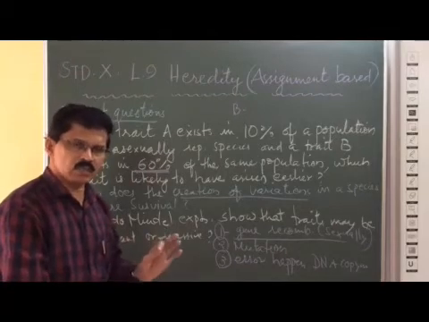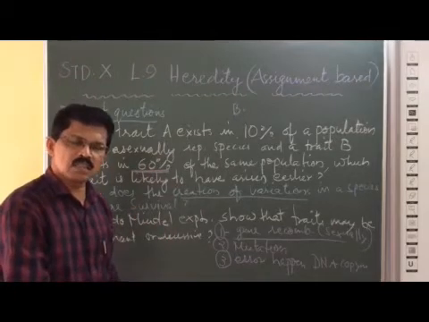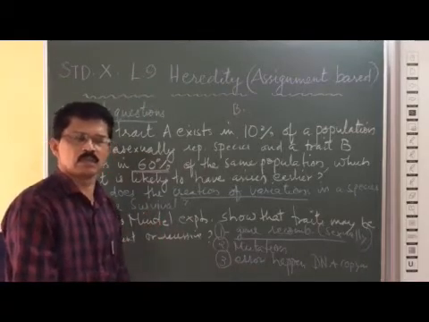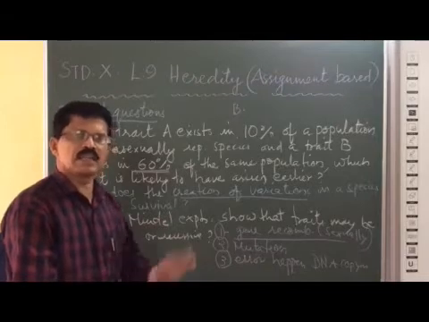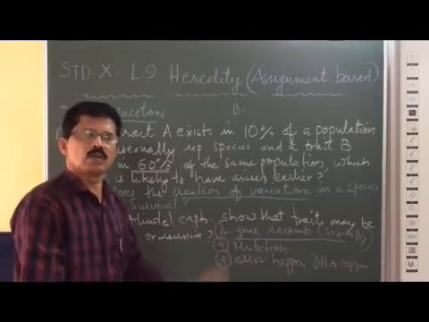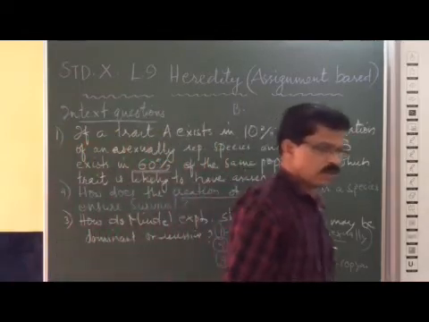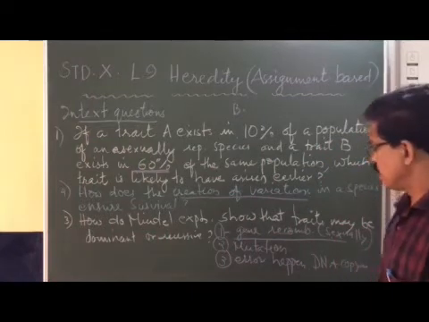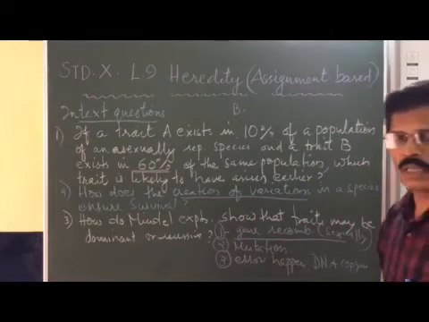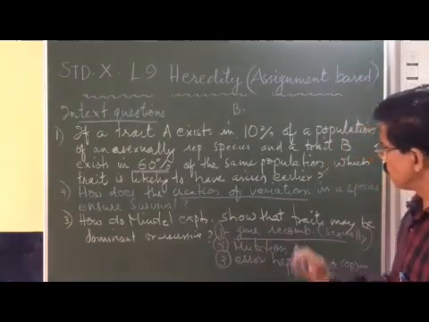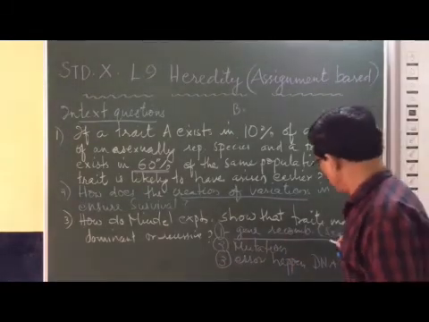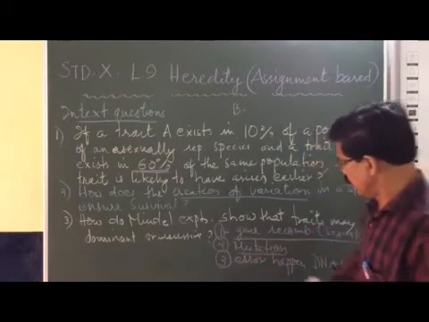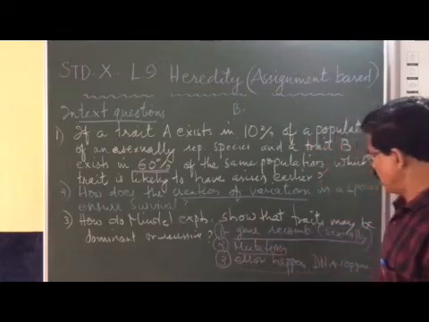Those organisms with useful variation, meaning the variation which helps the organism survive better in the environment, will be selected by nature, and they will only survive. You got that idea? Very clear? So in sexually reproducing organisms, there are three reasons for developing variation: gene recombination during sexual reproduction, mutation, and errors in DNA copy.